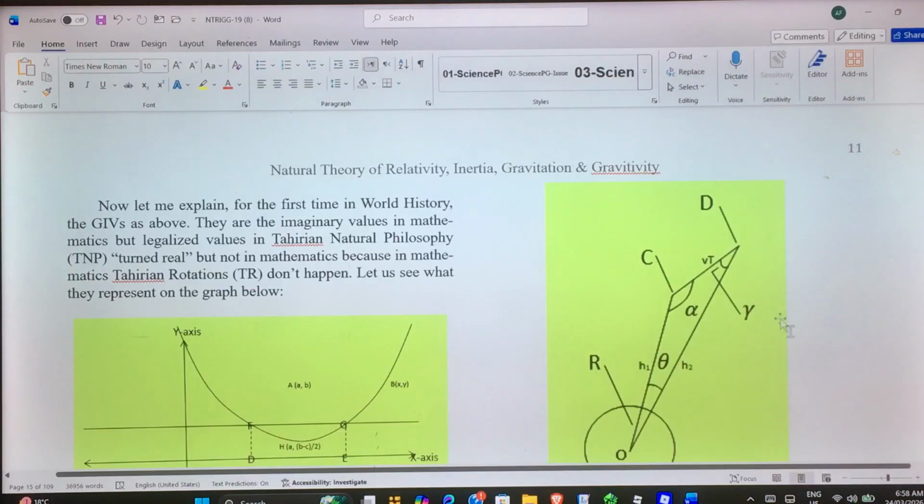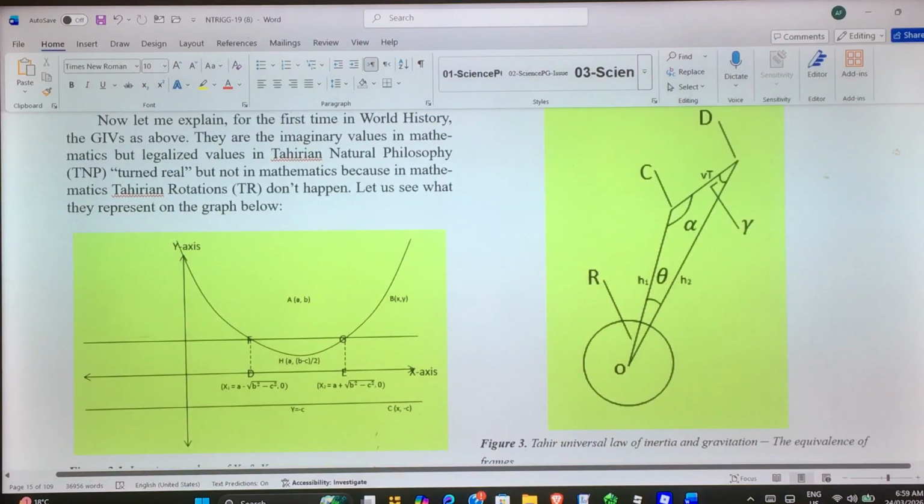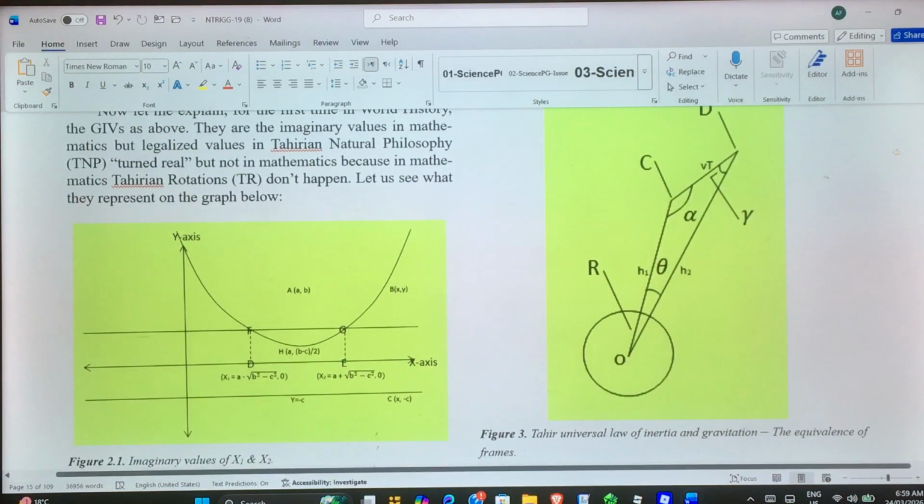Okay, so this is figure 3. So the body is traveling in a straight line like this, but only a small portion CD is discussed. The body is supposed to go from C to D with constant velocity v and travels distance vt in time t. Time is represented in capital letters. When I upload videos on relativity, I will show you why I took this time in capital letter.